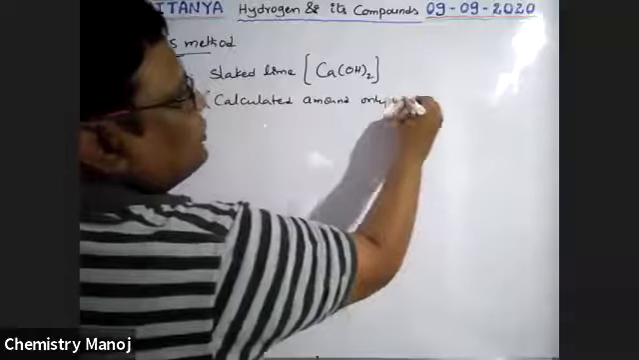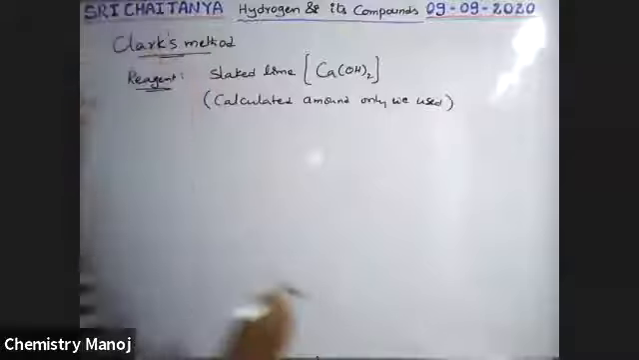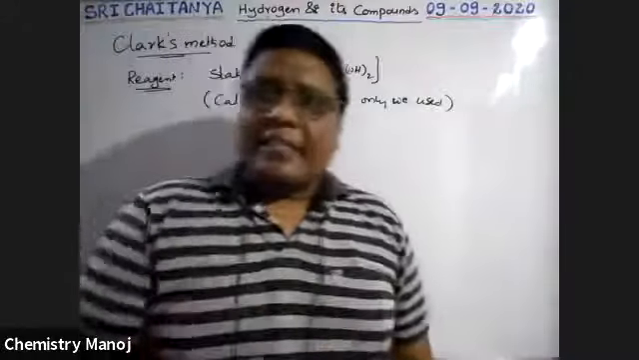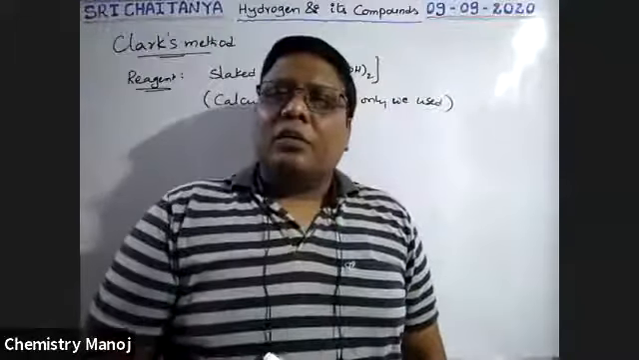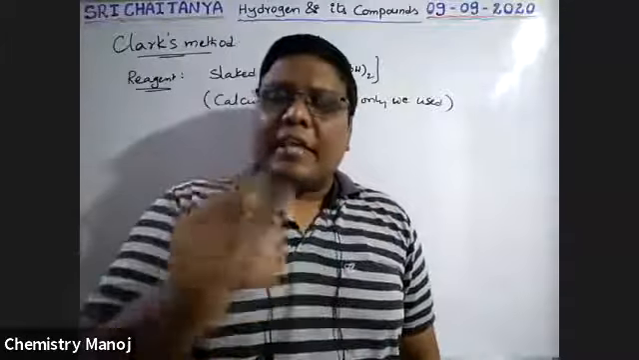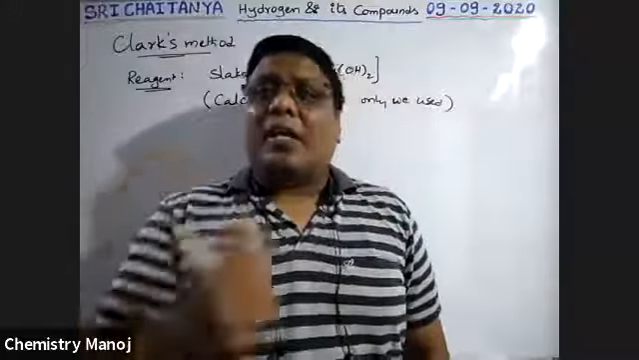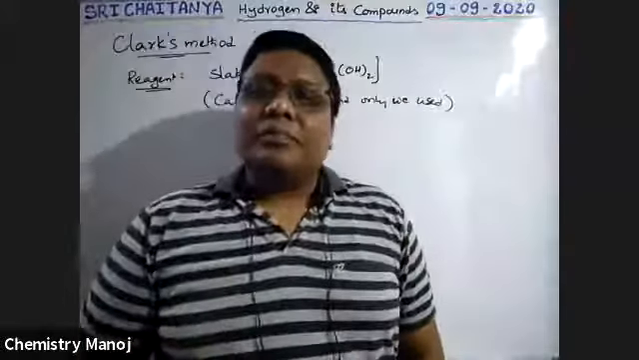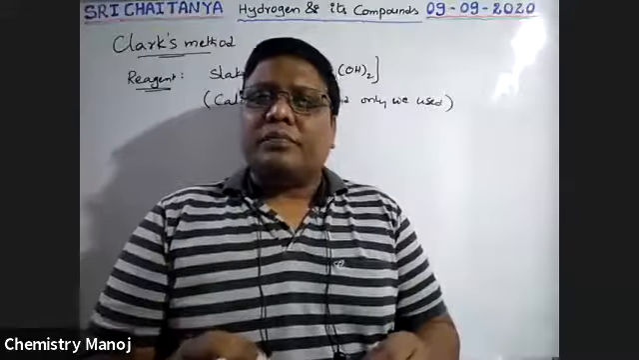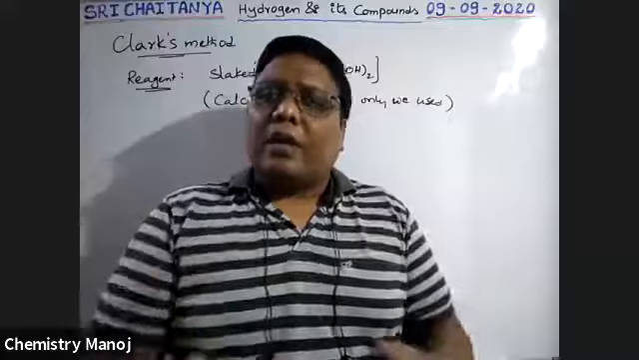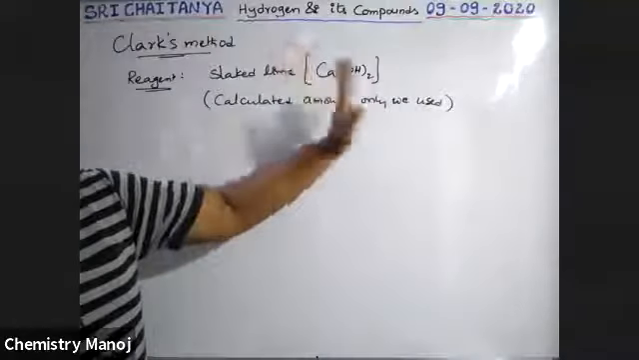Only the calculated quantity is used, not an excess. The required amount of slaked lime is added to the hard water to convert it into soft water. If an excess of this chemical is used, the temporary hard water is converted into permanent hard water, which is the reverse effect. That is why we must use only the calculated quantity. How to calculate, we will see during calculations.